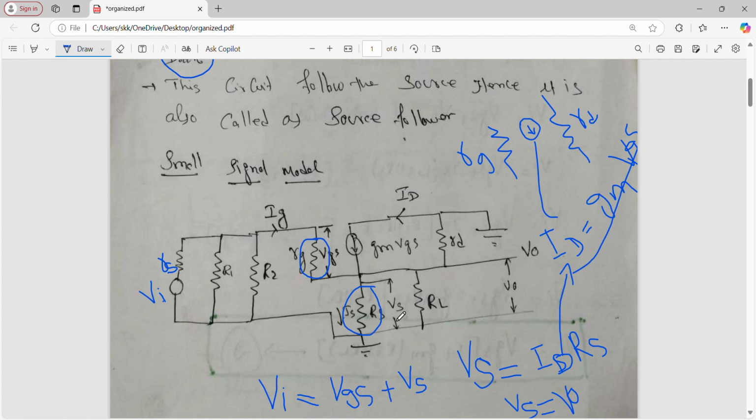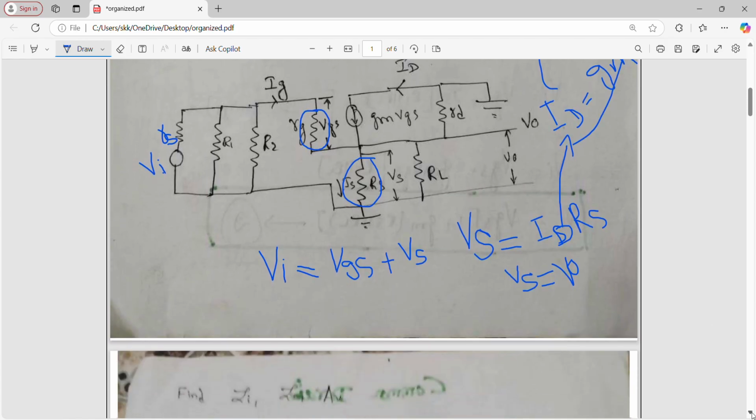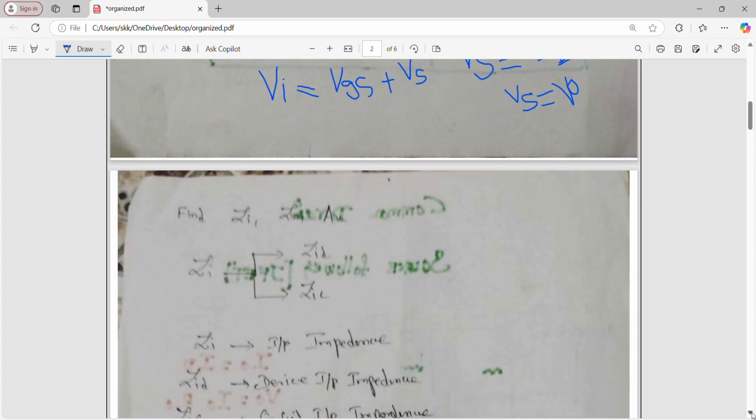Vi is equal to this drop plus this drop. What is this drop? VS. What is VS? IS RS. VS is equal to Vo. This IS is approximately equal to ID. What is ID? gm into VGS. Okay, see here. Any doubt in this? Okay, and we'll move to the next one. Very, very simple derivations. We are using only Ohm's law. Right? Now, we find out the three parameters.